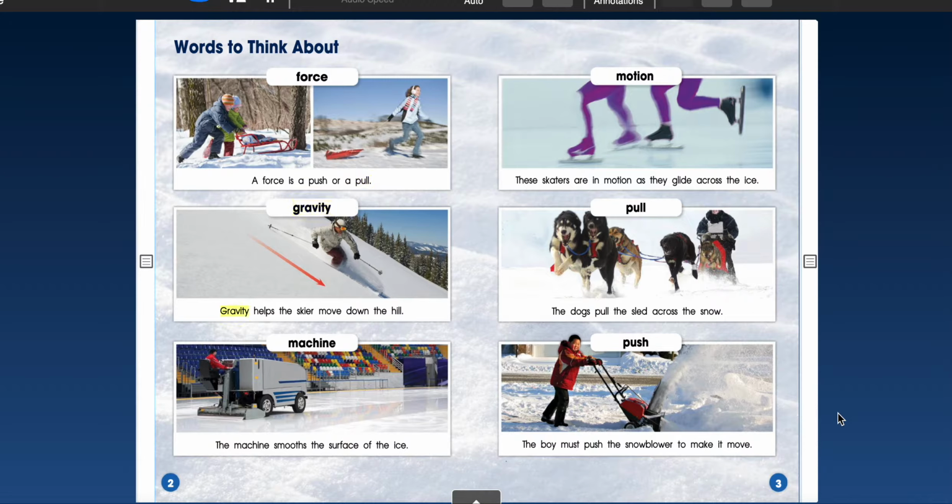Gravity. Gravity helps the skier move down the hill. Machine. The machine smooths the surface of the ice. Motion. These skaters are in motion as they glide across the ice. Pull. The dogs pull the sled across the snow. Push. The boy must push the snowblower to make it move.